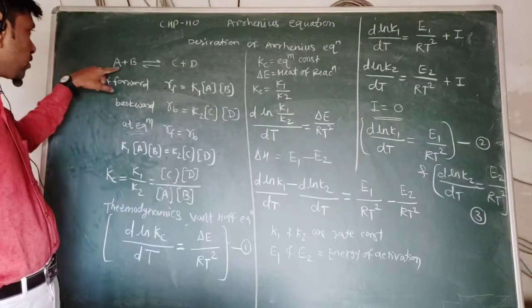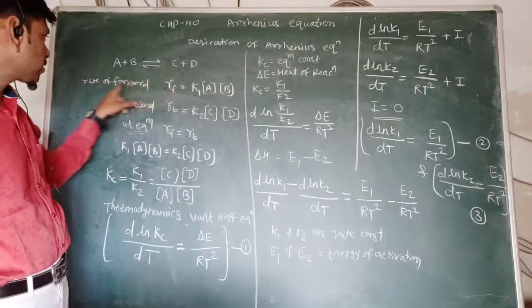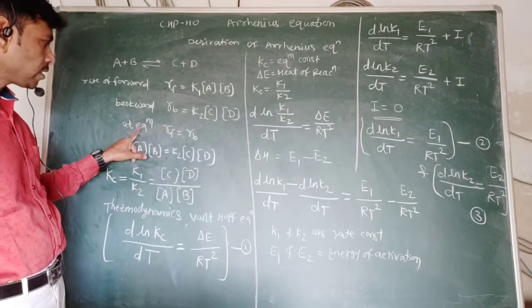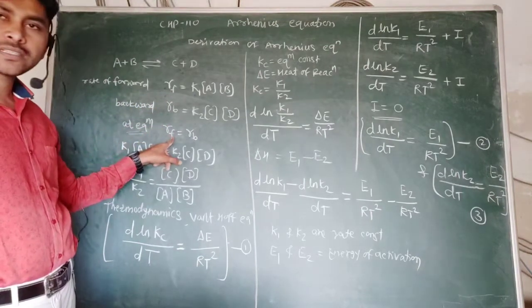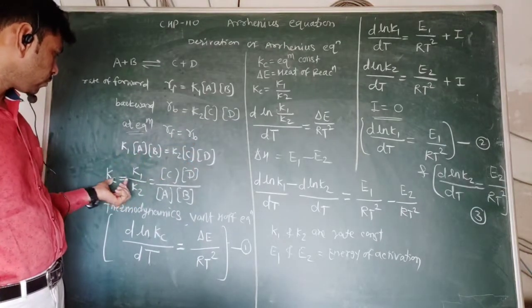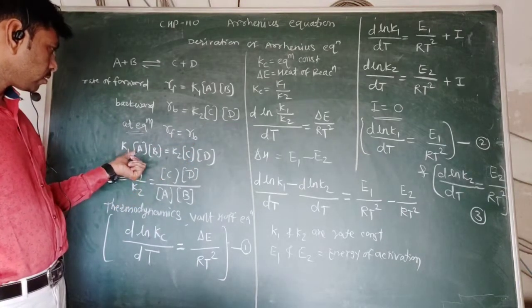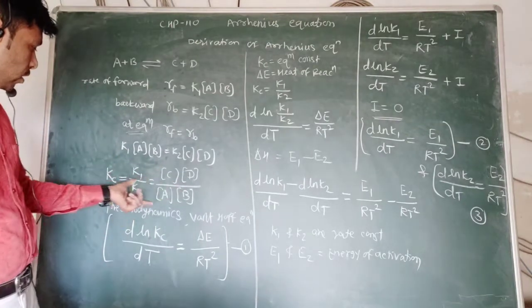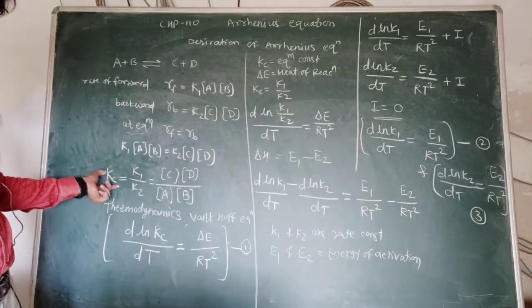So we have considered the general reaction A plus B equal to C plus D. So rate of forward reaction represented, rate of backward reaction represented at equilibrium, forward reaction rate equal to backward reaction rate. So we have written this equation for K1 upon K2. So in this manner we obtain the value of Kc.